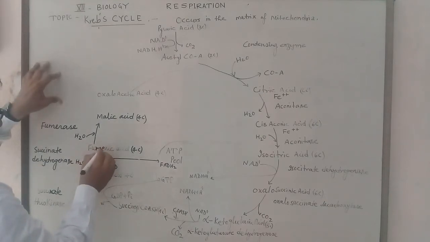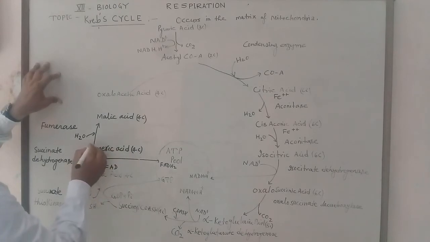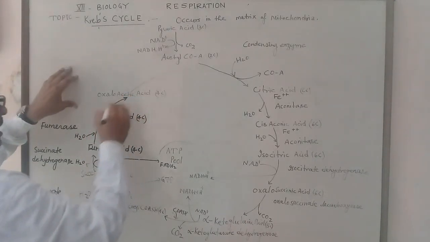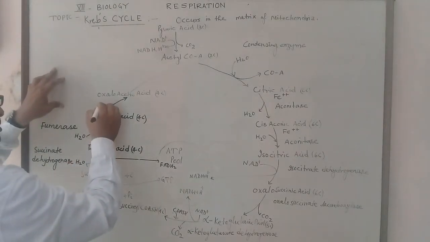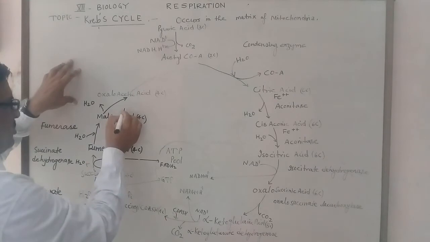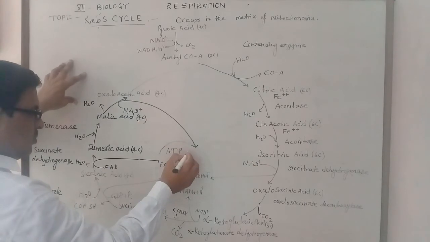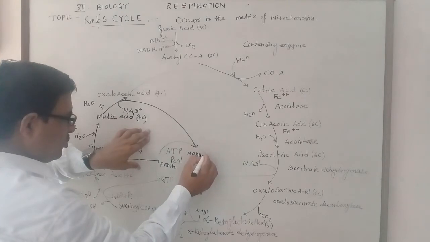Fumaric acid changes into malic acid. Malic acid produces the 4-carbon oxaloacetic acid by removing one water molecule, and a change occurs in which NAD positive changes into NADH plus H positive.